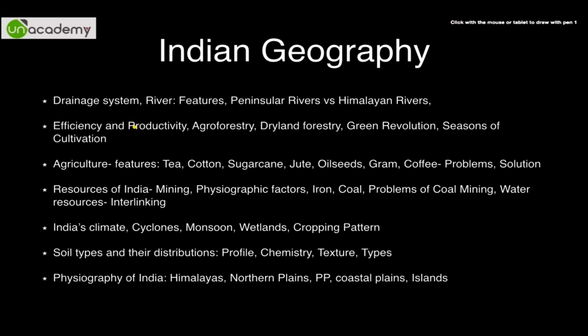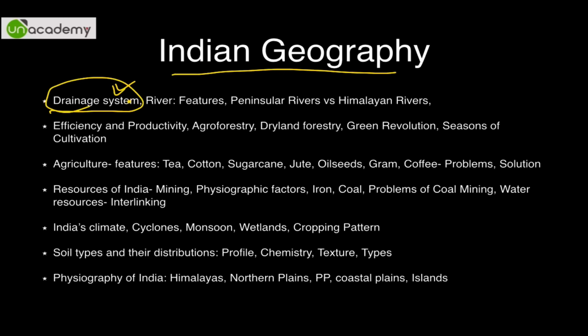So Indian geography, the syllabus includes drainage system. Obviously drainage does not mean your sewerage. Drainage means drainage of water, how rainfall occurs and ultimately it leads to sea or the groundwater. This is what is called drainage. Then rivers, various types of rivers, their features. A perennially important question is peninsular rivers versus Himalayan rivers.